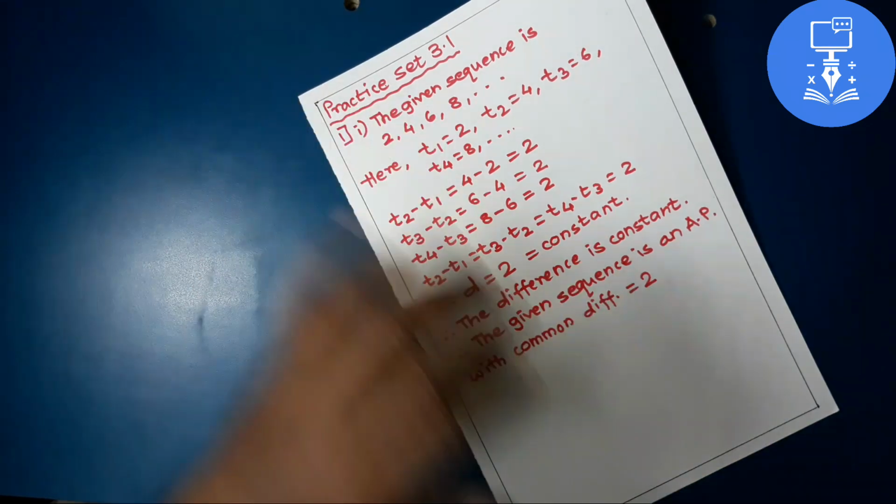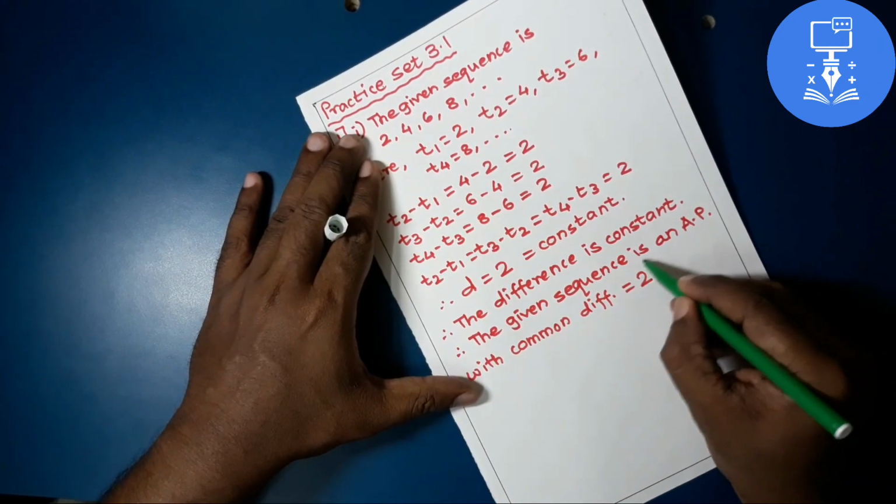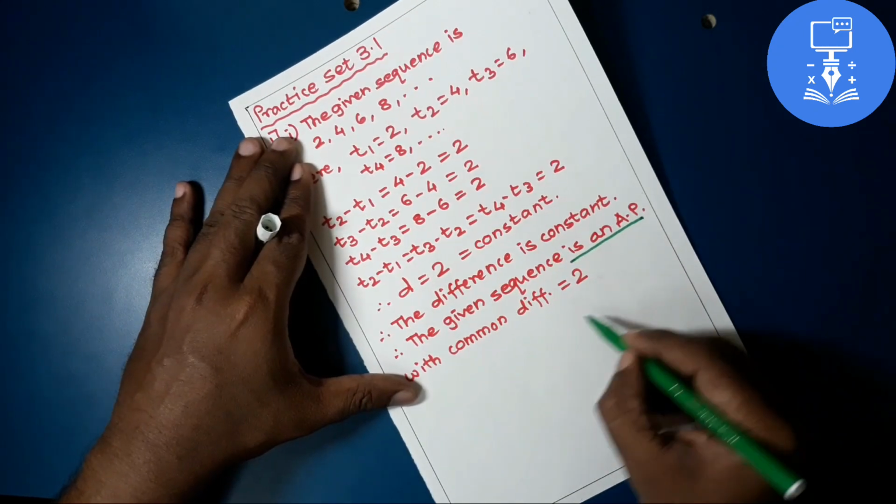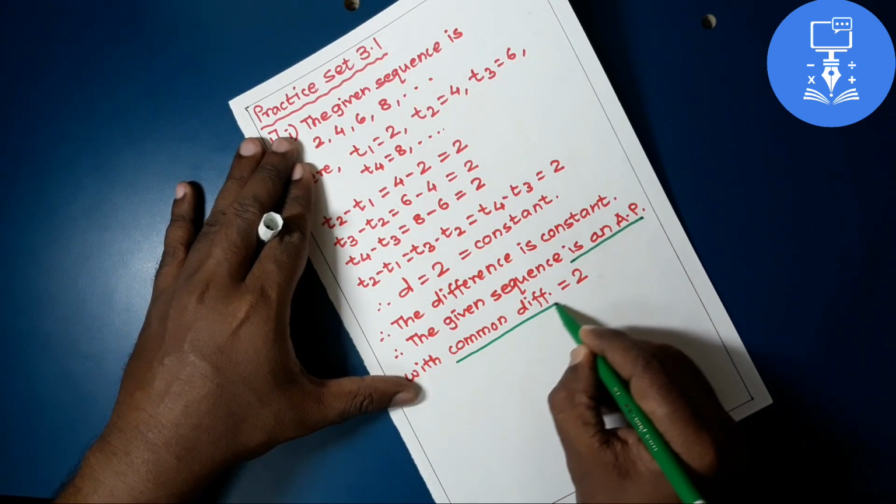Okay, let's highlight both the answers. It is an AP, this is our first answer, and the common difference is 2.